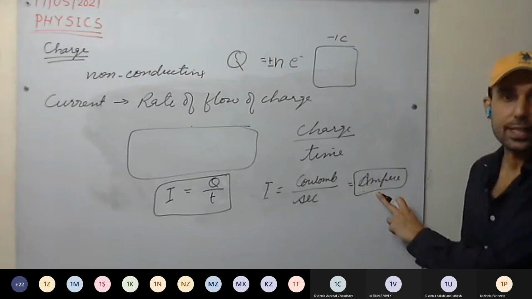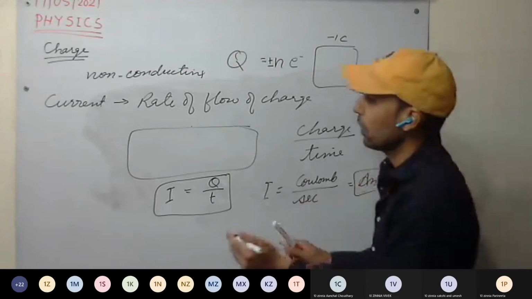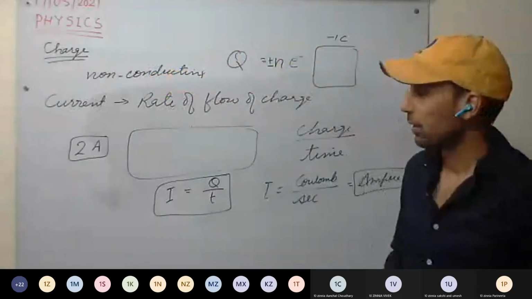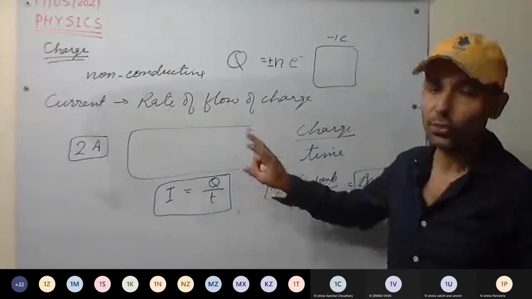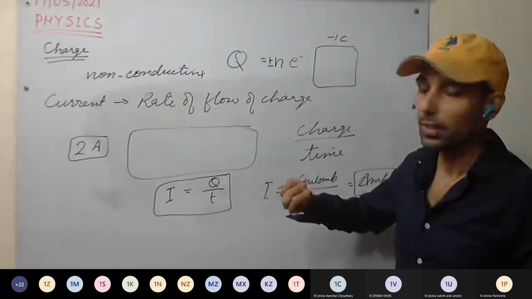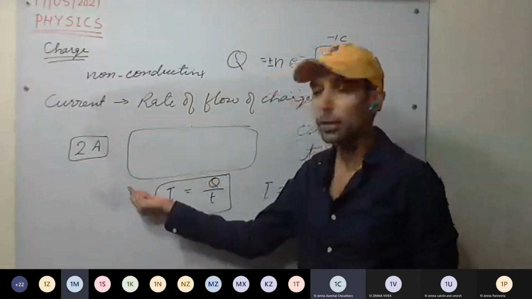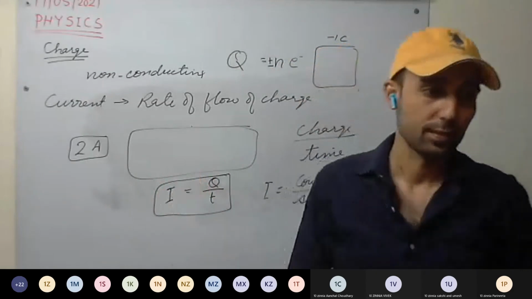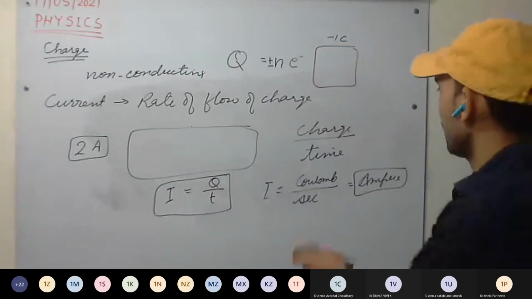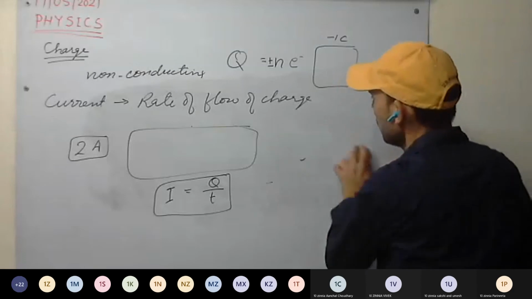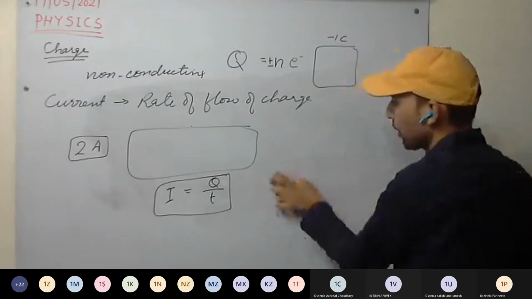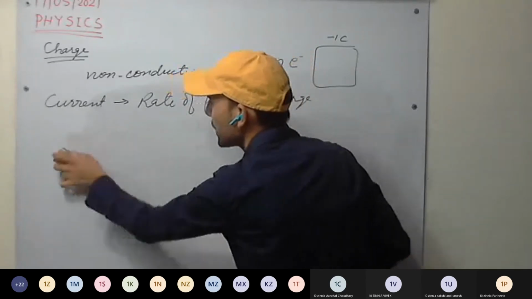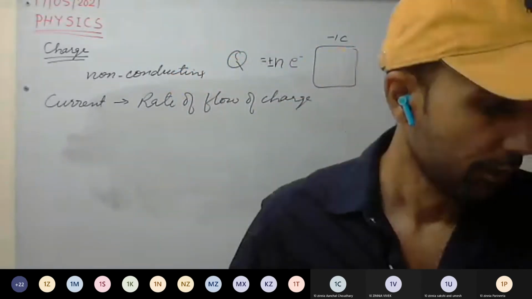So 2 ampere means charge of how many coulomb are flowing? Charge of 2 coulomb flowing per second. And smaller and bigger units you all know, like milliampere, which is 10 raised to power minus 3 amperes, and microamperes. Those we all know.